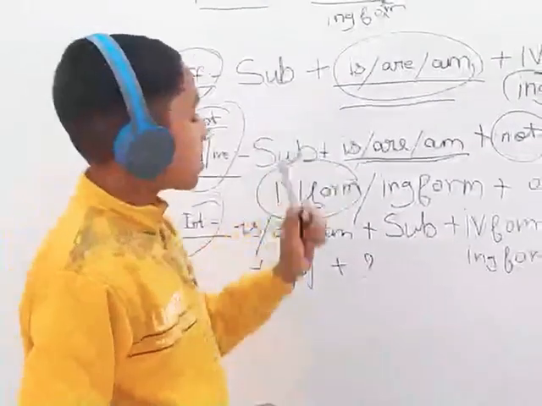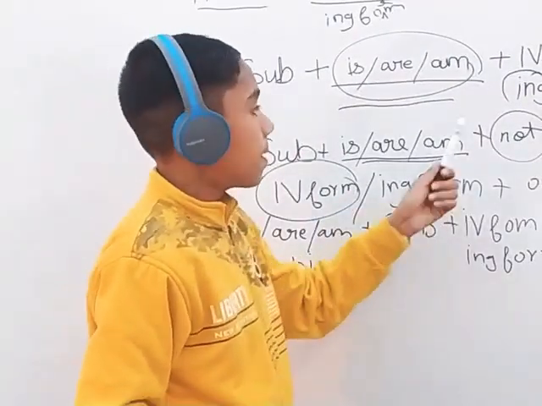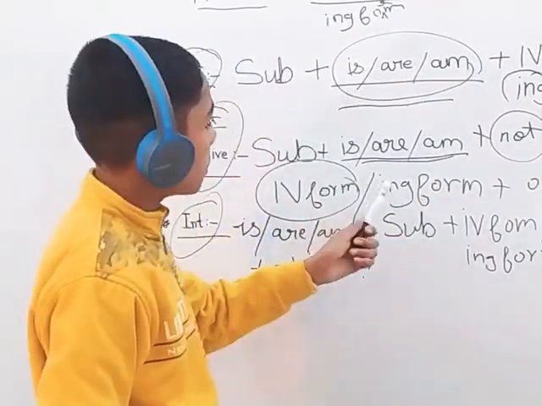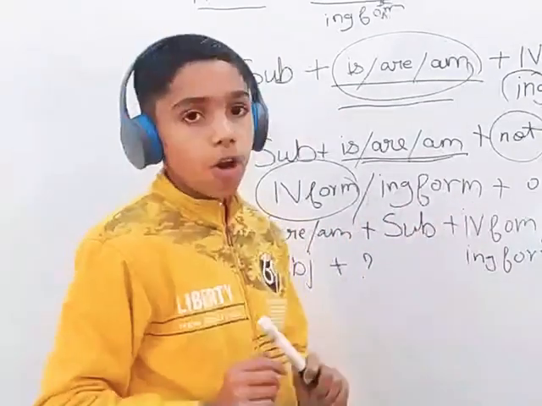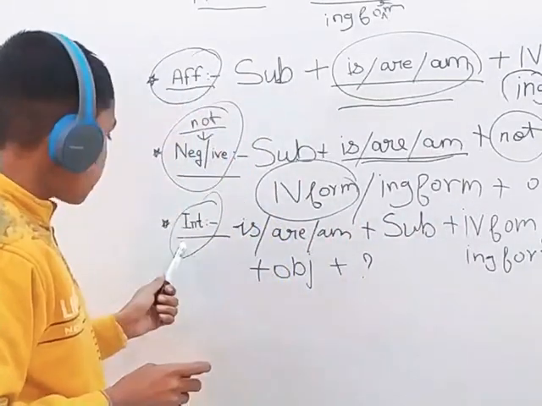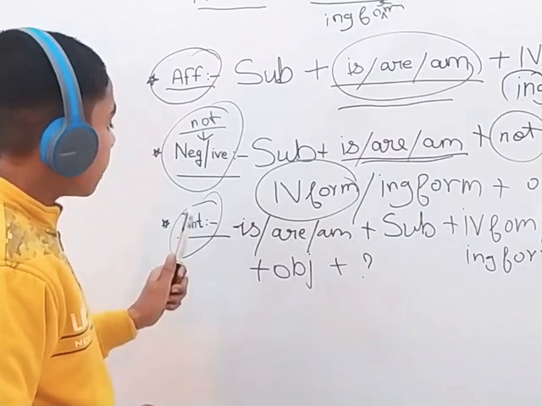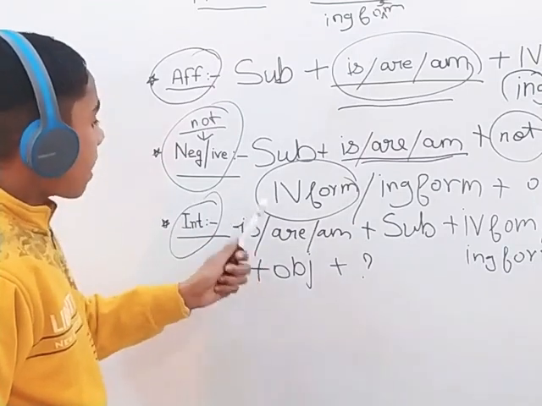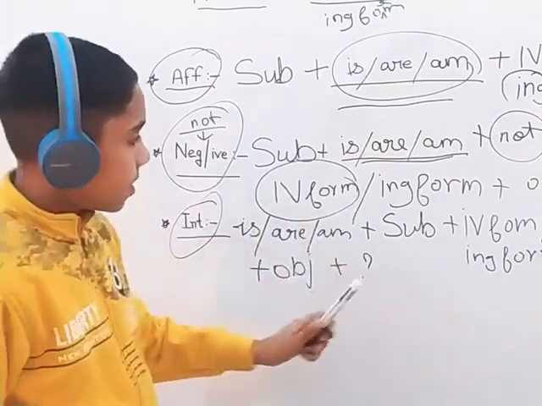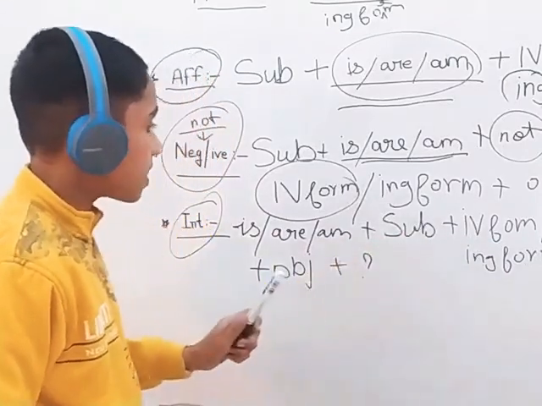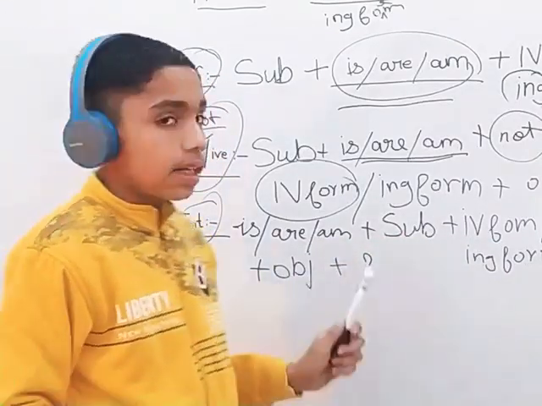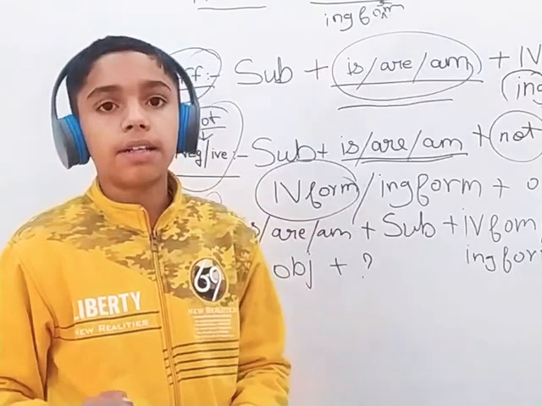Subject plus is, are, am plus not plus fourth form, ing form, plus object. And at last interrogative. In interrogative, we will use is, are, am at front, then subject, then fourth form, it means ing form plus object, and then question mark.